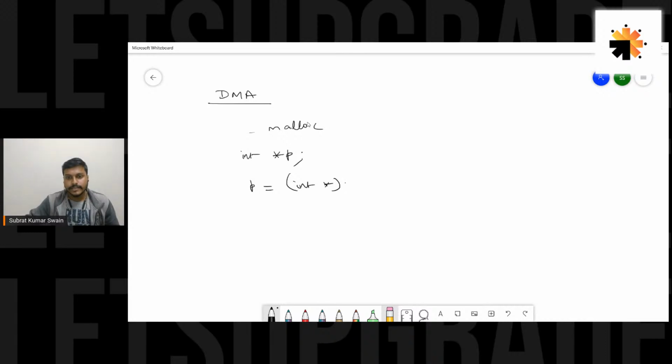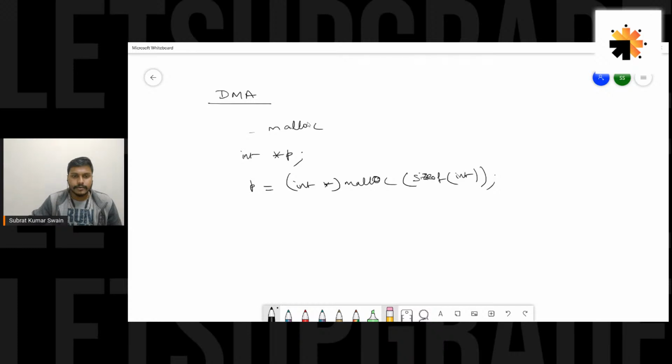So int star would be the type. Malloc's default return type is actually void star, and we have to typecast it into int star, because we want this p to point to an integer. So malloc, and we need size of one integer, which is maybe 4 bytes.